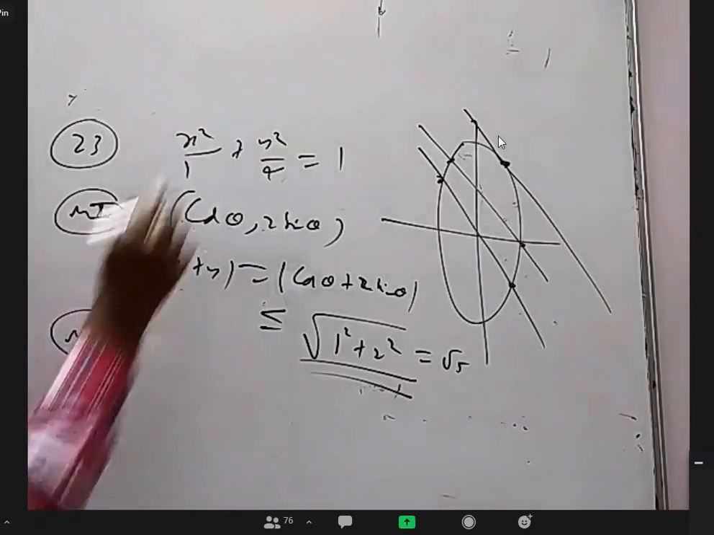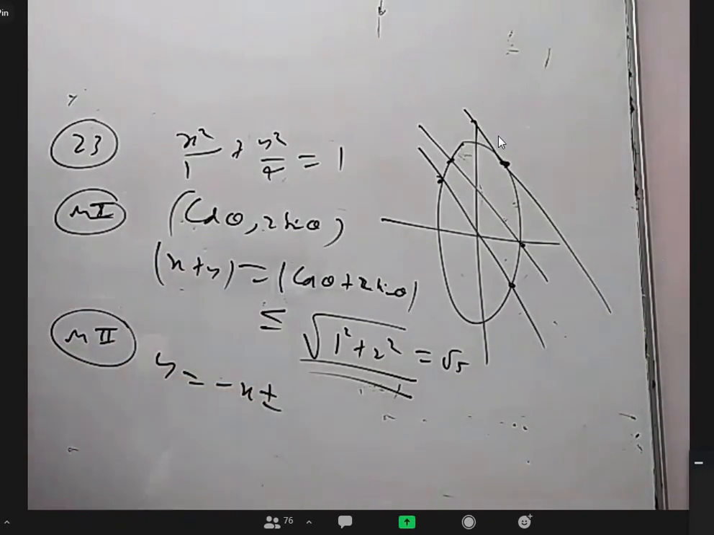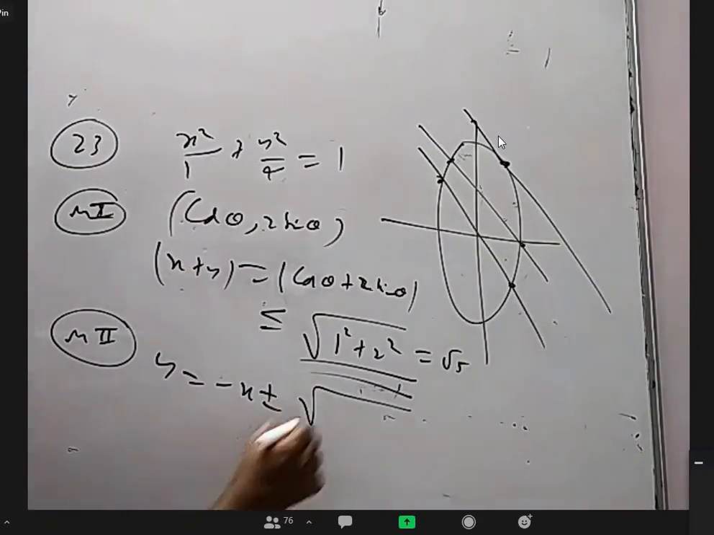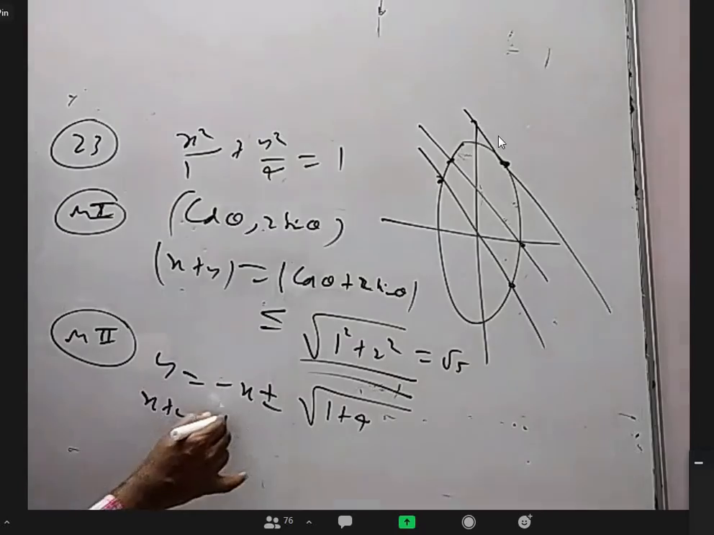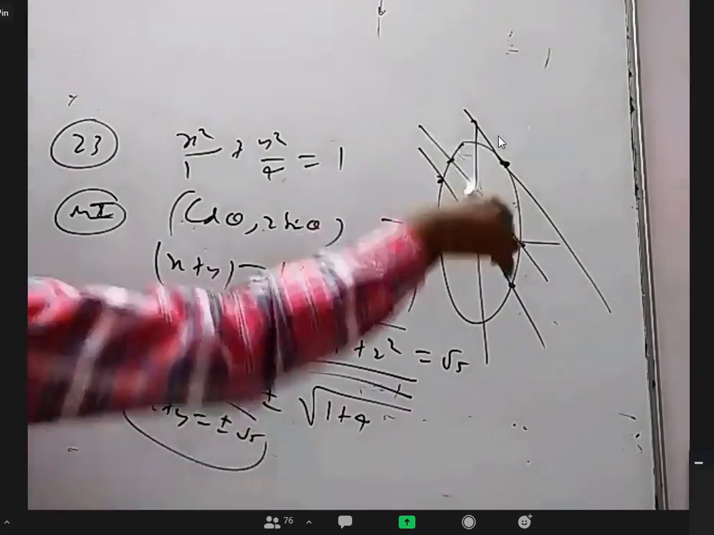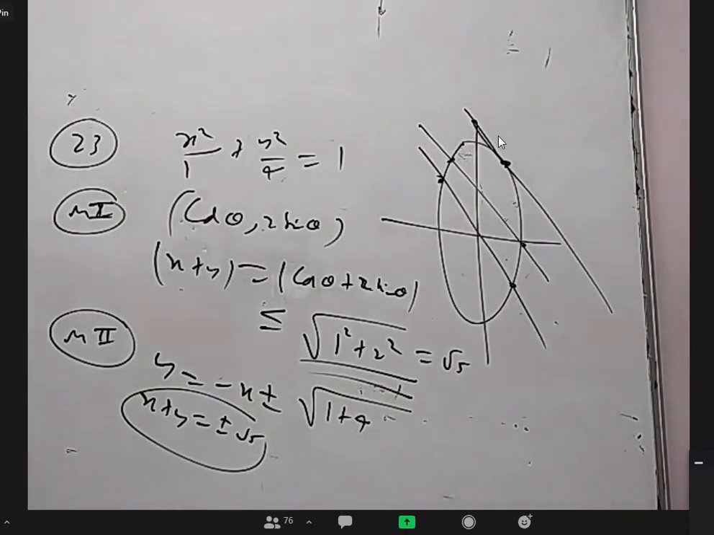Otherwise, as I said, what's the tangent with slope minus 1? y equal to minus x plus or minus square root of a square m square plus b square, which is again 1 plus 4, root 5. So x plus y equal to plus or minus root 5 are the two tangents. So the maximum value of x plus y is root 5. Like that also we can see.